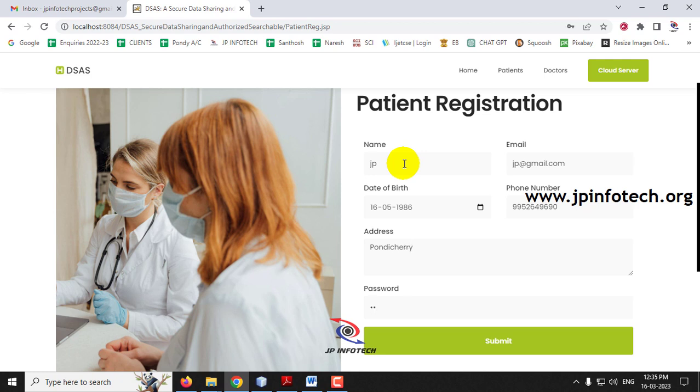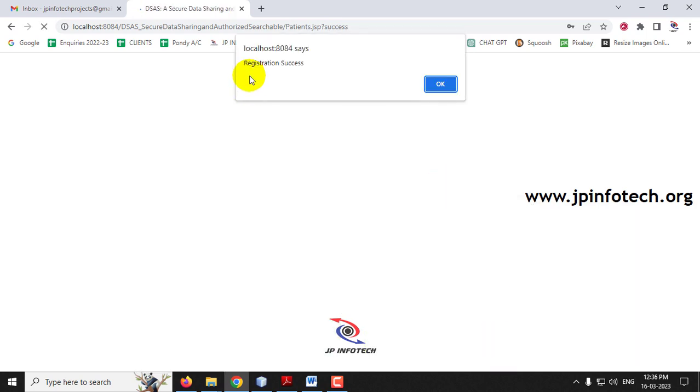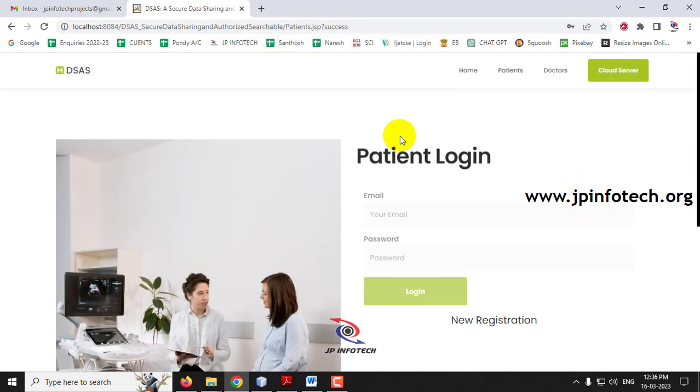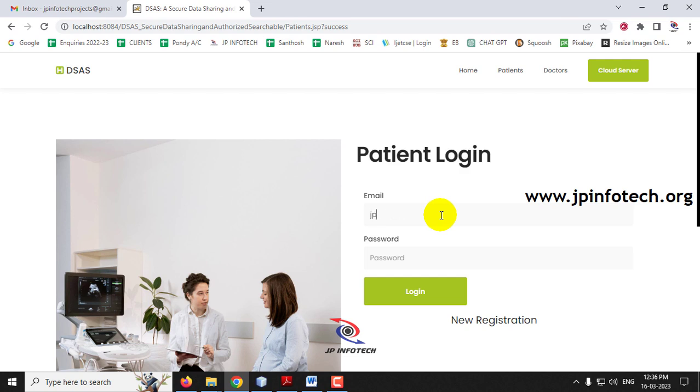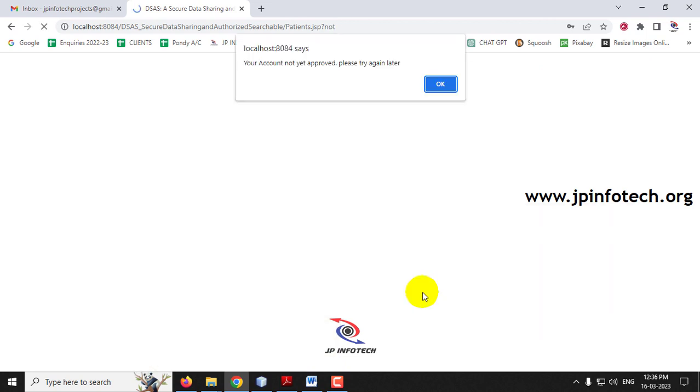and password. After entering the required fields, just click the submit button, and now you can see the registration is success, click OK. Now it will navigate to the patient login page again. Let me enter the registered details, like the email ID and the password which I gave during the registration, and then click login.